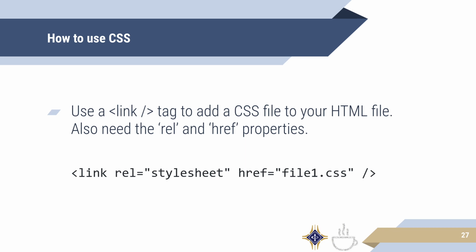In CSS it will always be stylesheet because CSS is a style sheet. Again, cascading style sheets. And second, the href. That is just, again, the location of which you want to pull in the file. So in this case, we're going to pull in the file1.css file from our server.